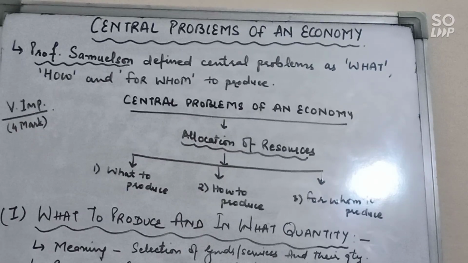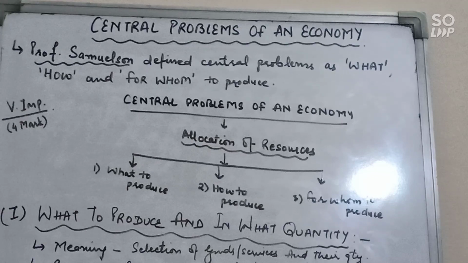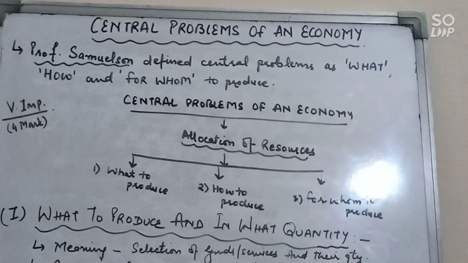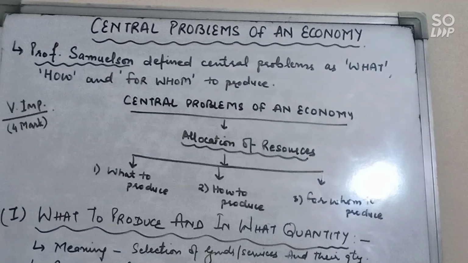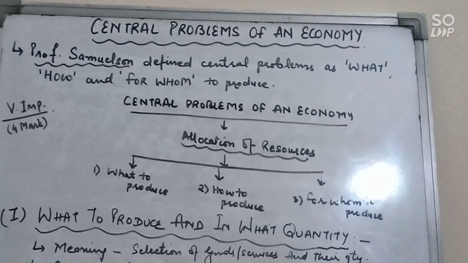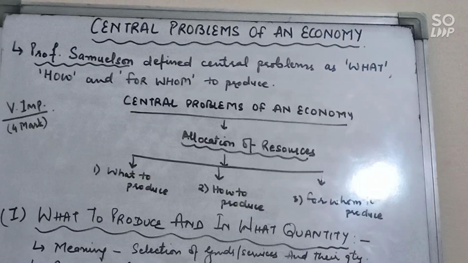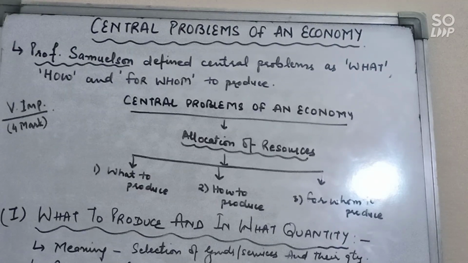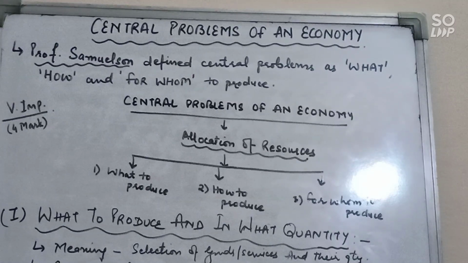Good morning, students. Today we will do a very important topic of this chapter, that is central problems of an economy. As resources of an economy are limited and demands are unlimited, and these resources have alternative uses. So in this situation, every economy has to make choices about the available resources. So thus compulsion of making choices in the use of resources is called central problem of economy.